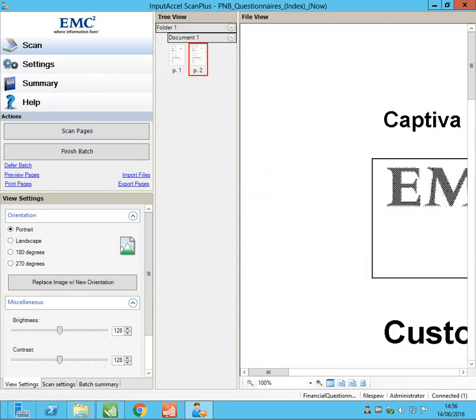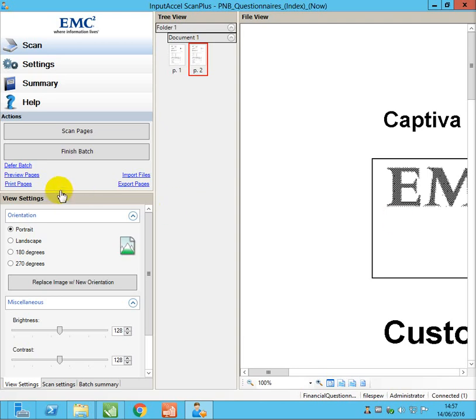So the preview you can see on the right side and thumbnails you can see in the middle. If you select any thumbnail image, on the right side you can see the preview for that respective thumbnail. This is the scan module: if you are connected to the scanner, you click on scan pages, it will connect to the scanner and scan from there. Currently we do not have a scanner, so we just imported the files.